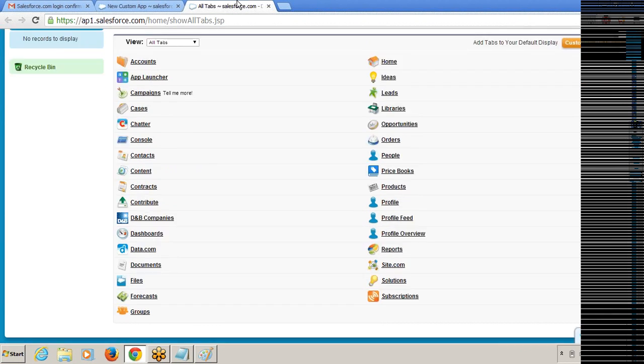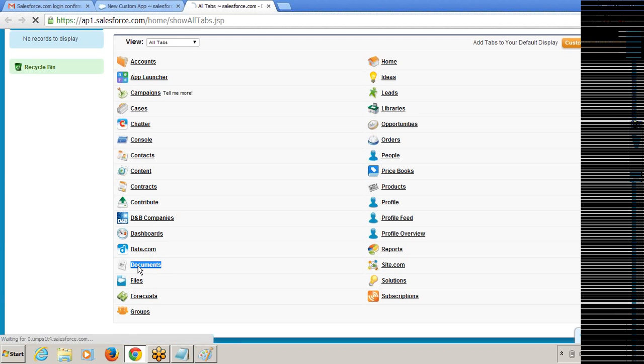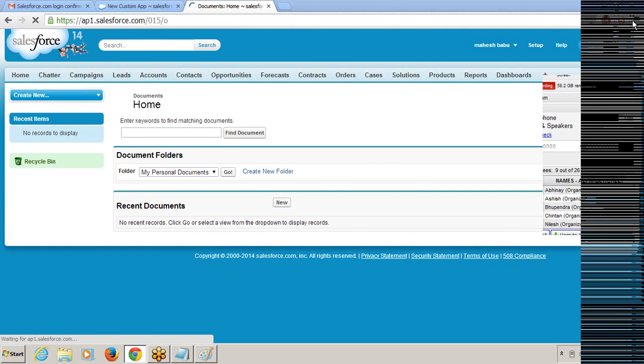Okay, these are all the tabs which are available. Can you see any documents tab? I can see the documents tab here. Just click on this documents tab. I am clicking on this documents tab now. Yes, I clicked on it. I clicked on the documents tab and click on the new button to upload a new document to this documents tab.